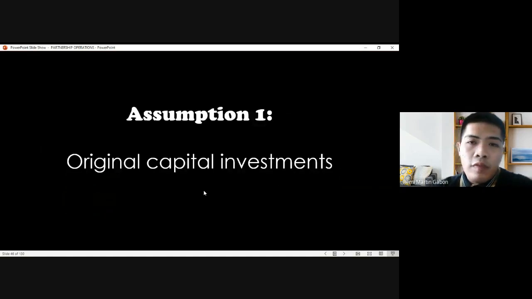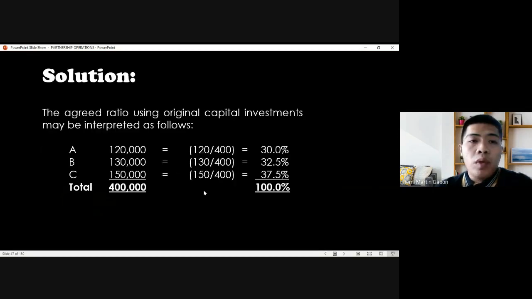Let's start with the first assumption, original capital investment: 120,000, 130,000, and 150,000. My way of interpreting the proportions is to make fractions out of the initial amounts.